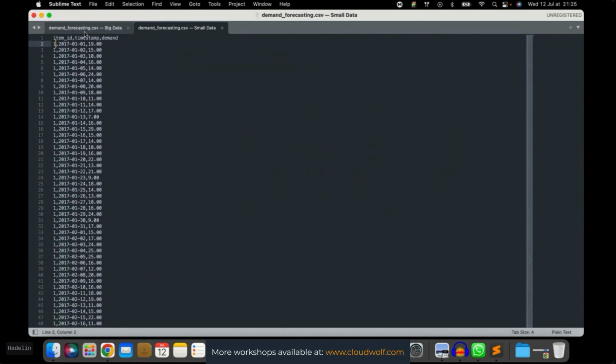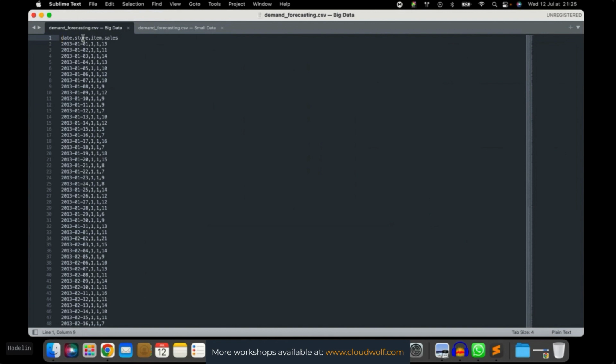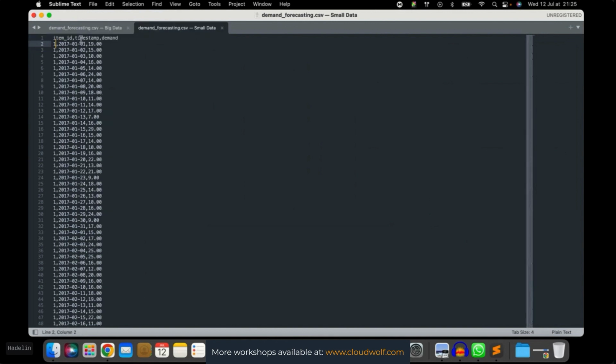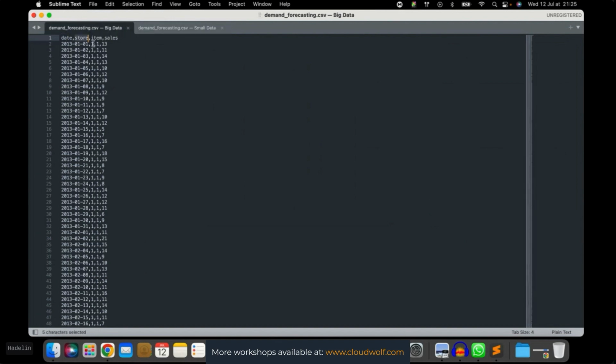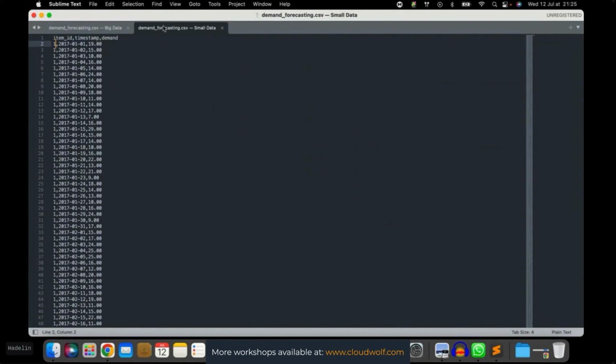So as you can see, I removed the store attribute. So I removed the store column, and I only kept 2 items of one store, which is actually the first store here. I only kept the 2 first items of store number 1 here. That's what I did. And then I obtained this small data set.